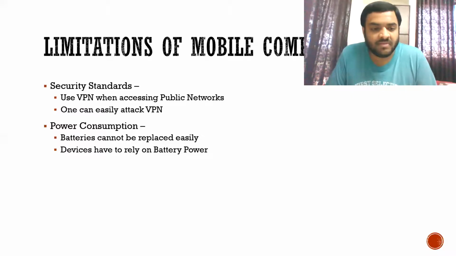Okay. Then power consumption. We are using batteries in our mobile phones. These batteries cannot be replaced easily. Sometimes it happens that if the battery of your phone is dead, you have to replace your mobile entirely. So these devices have to rely on battery power only. If you remove that battery and try to charge your mobile phone, it is not going to work. That is why the battery is the most important thing in the case of a mobile. That is what they are trying to say.